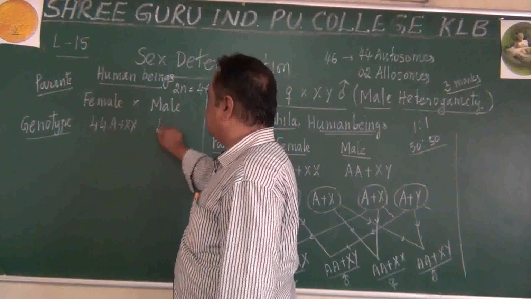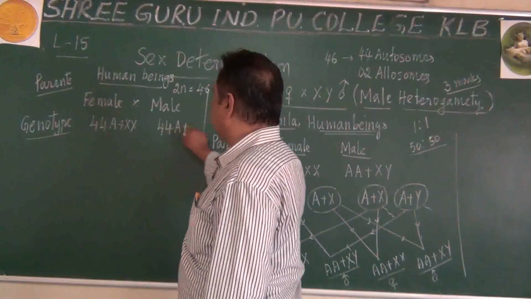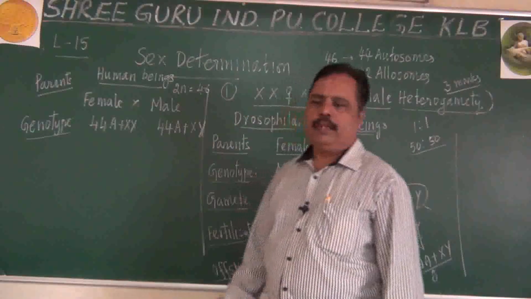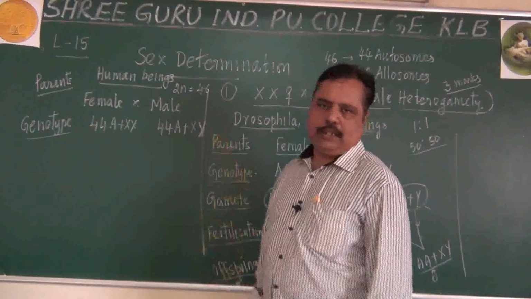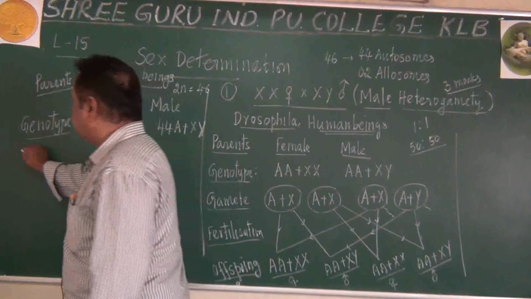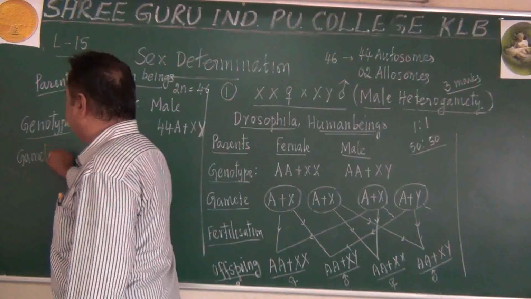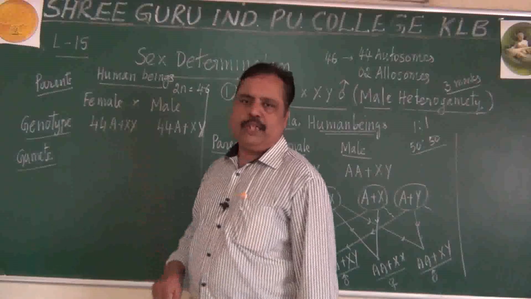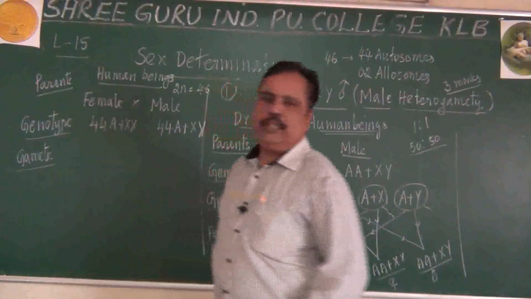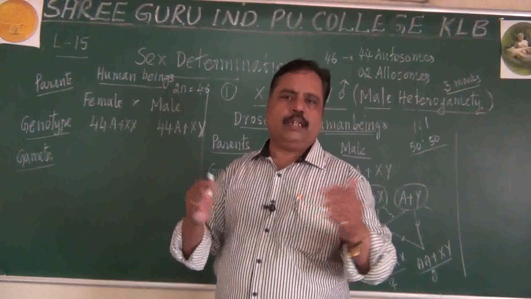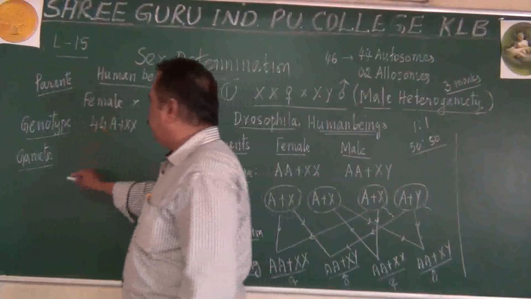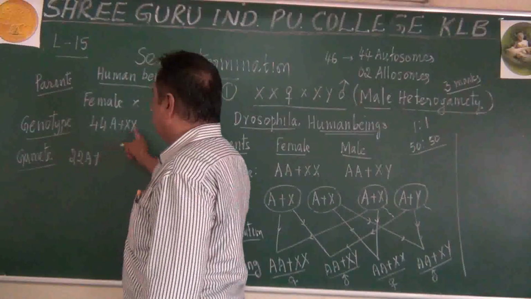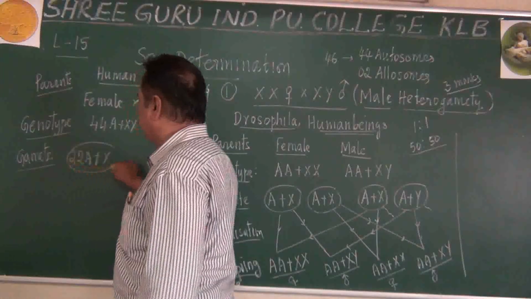In male, what happens? 44 autosomes and the XY condition is present in the male here. It is the XY method in male, remember. What is the next step? Gamete formation. You know, gametes are produced after meiosis, so reduction division will happen. During reduction division, the diploid mother cell will become haploid. 44 autosomes will become 22 autosomes on one side. Out of 2 X chromosomes, 1 X chromosome will come to one side.